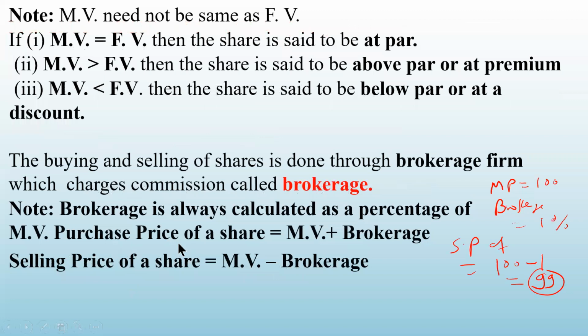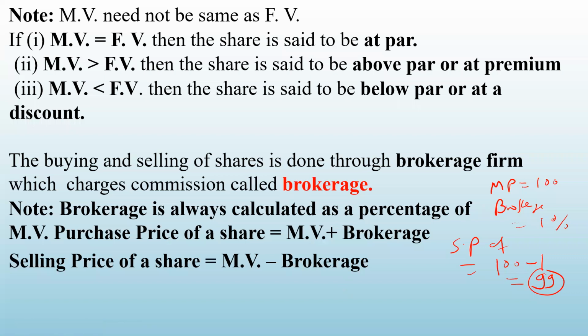To calculate the purchase price, brokerage is added in the market value because you are paying extra amount, right? So in that case, brokerage will be added to the market value. While selling the shares, you are getting the amount. So अगर आपका आप 100 रुपए में बेचा है लेकिन 1 रुपए आपका ब्रोकरेज जा रहा है, तो आपके हाथ में कितना पैसा आ रहा है सेल करने के बाद? सेलिंग प्राइस उसका इफेक्टिवली 99 रुपीज हो रहा है, तो ब्रोकरेज आपको सब्ट्रैक्ट करना पड़ेगा. So this was the theory which we have done today.